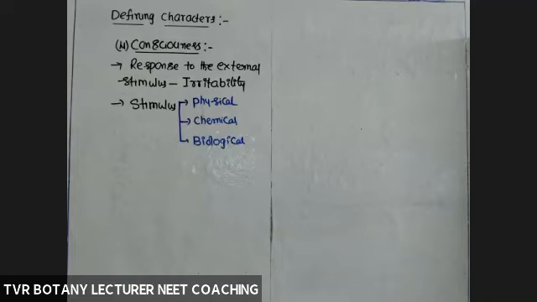And one more thing, some questions are there. For example, a patient is under coma and on ventilation, met with an accident, brain dead. These are abnormal situations. Here we are discussing differences between living and non-living, and you have to consider that character under certain conditions only, not abnormal conditions.